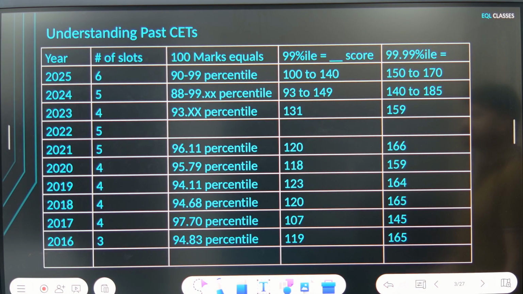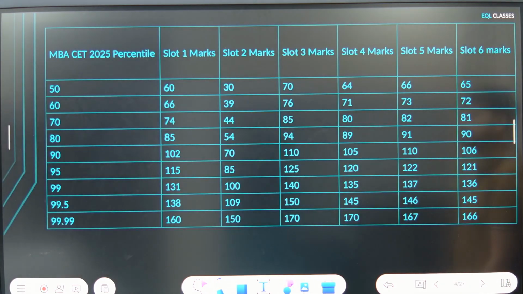This is a quick table for you to understand the past CET papers. It has three important milestones: 100 marks equals what percentile, 99 percentile and 99.99 percentile equals what score. This table shows the score versus percentile data for each of the 6 slots of last year's paper. This will tell you which slot was difficult, which slot was easy, and in which slot what score will get what percentile. All of this can be extracted out of this table.